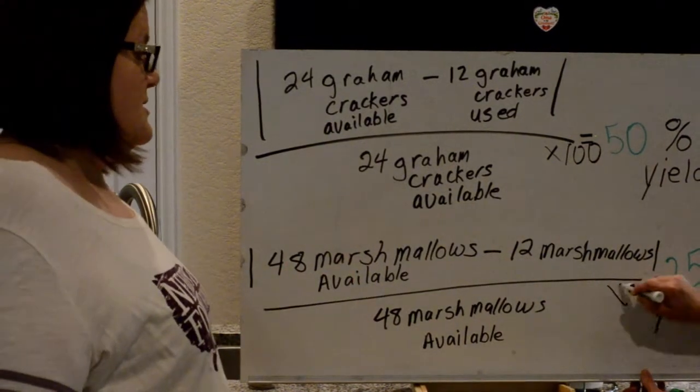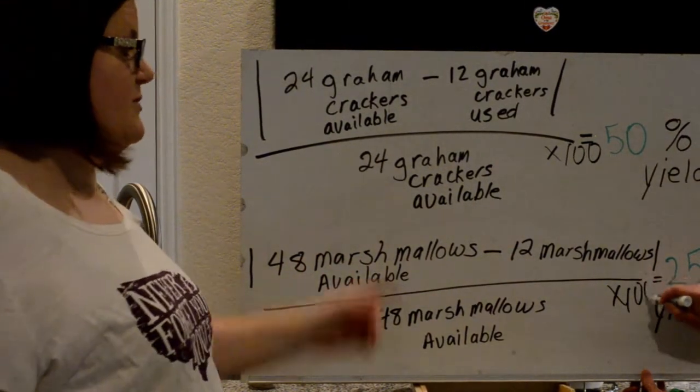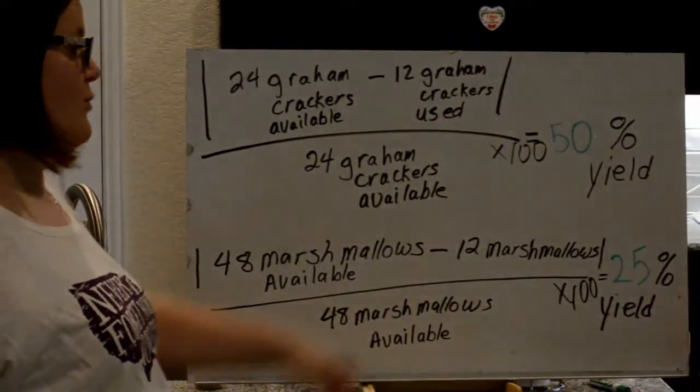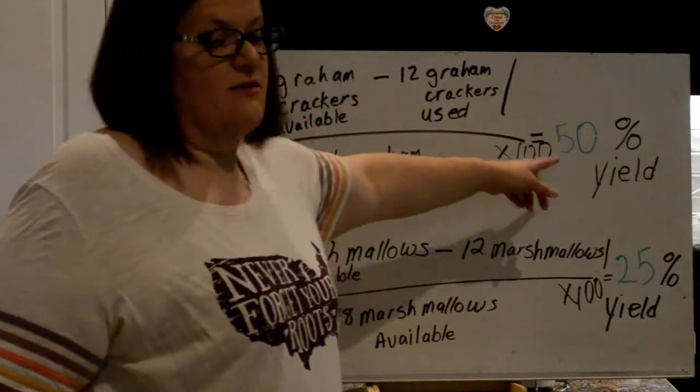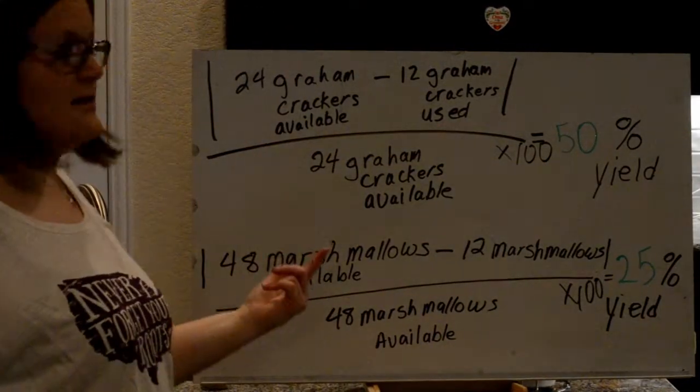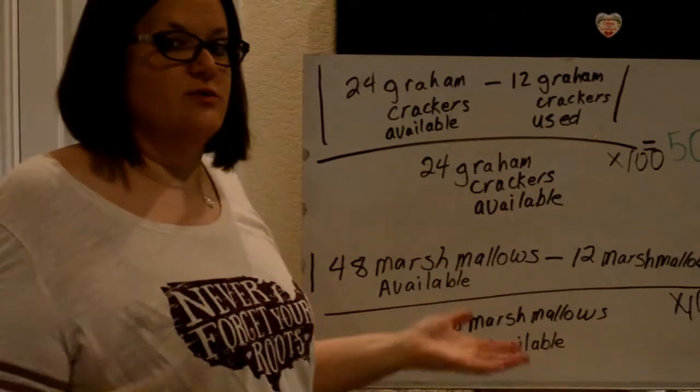Yes, times 100. That's a key factor, because that is one big mistake that people always make, and they will get 0.25 as their answer, and that's not right, or 0.5, and that's not right. So then if you try to subtract also to find your excess, you'll get numbers really, really far off.